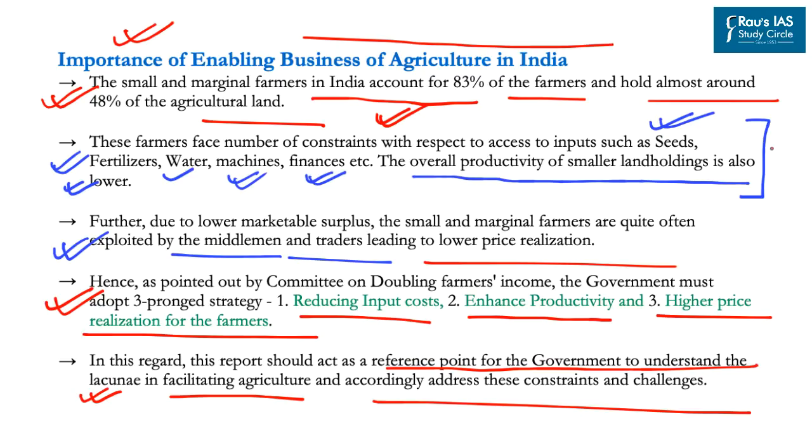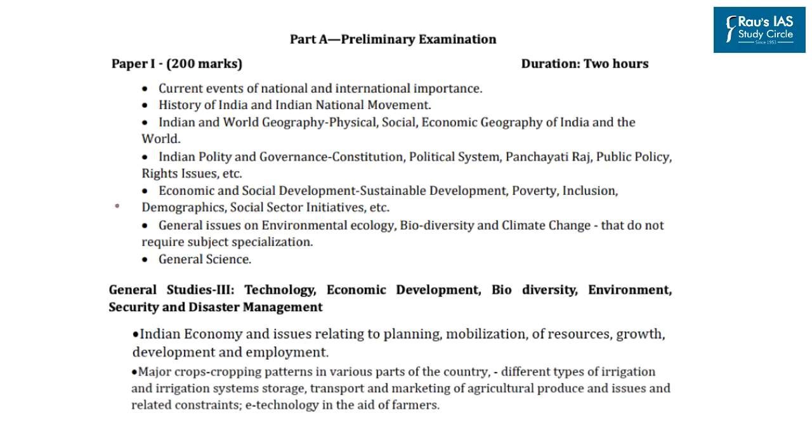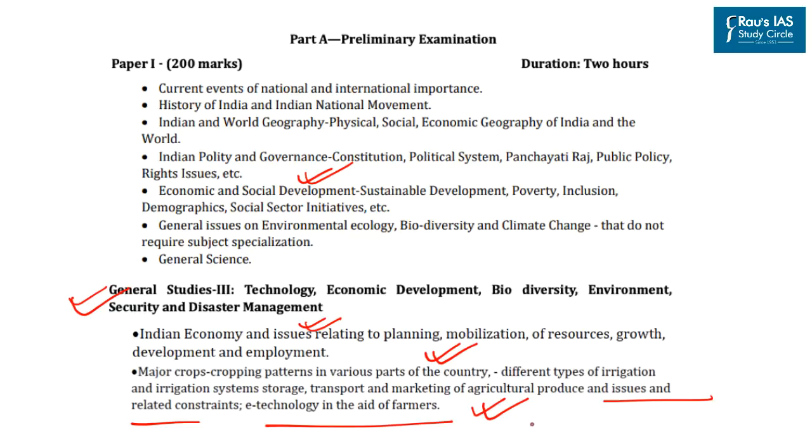Now, this topic becomes important primarily from the perspective of your prelims examination, and this gets covered under economic and social development. Whereas in your mains, this topic gets covered under GS paper 3, especially with respect to issues pertaining to the Indian economy and major cropping patterns in various parts of the country, transport and marketing of agricultural produce, and issues and related constraints with respect to agricultural produce and e-technology in the aid of farmers.